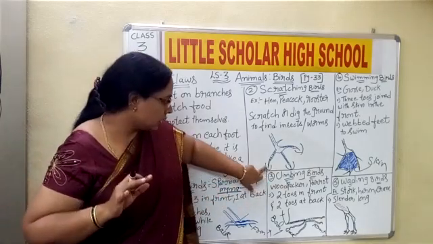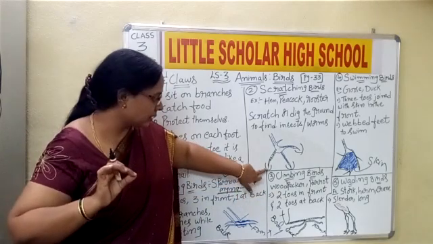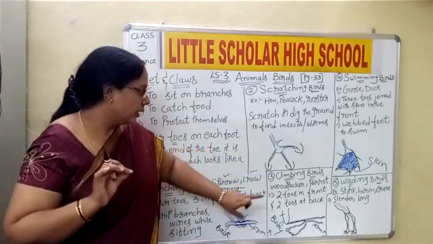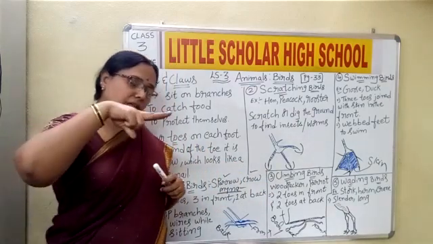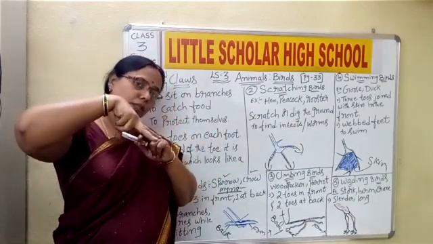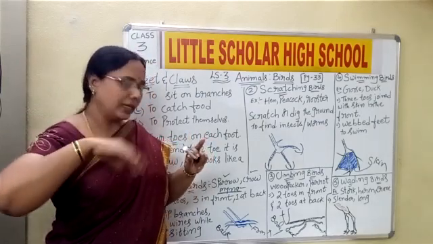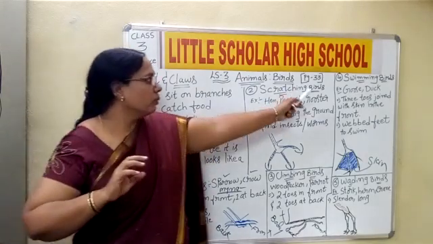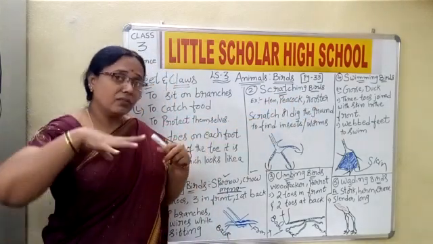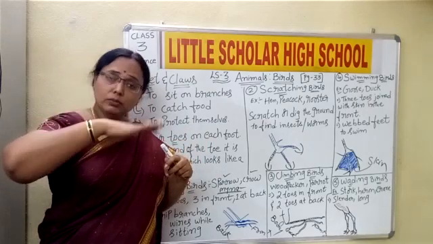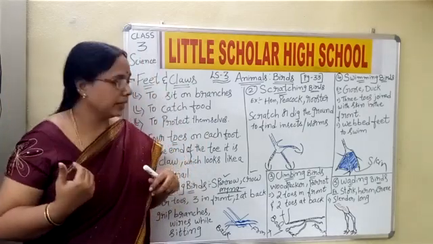And see, these are the claws, the nail-like structures, which are very pointed. Now climbing birds like the sparrow have two toes in the front and two in the back, and they can swing while holding these branches. Then swimming birds, for example goose and duck, have webbed feet so that the water can be pushed back and the body can move in the forward direction.